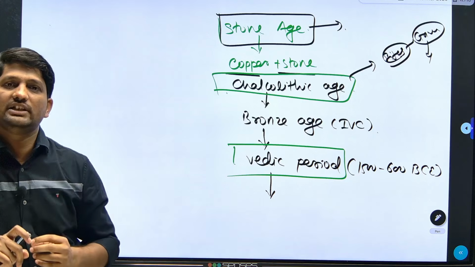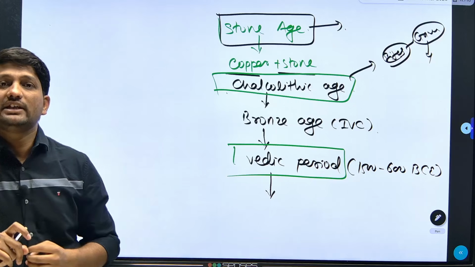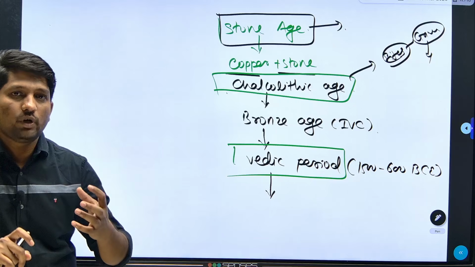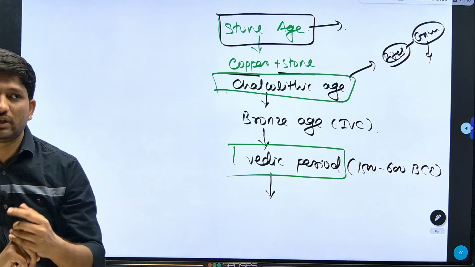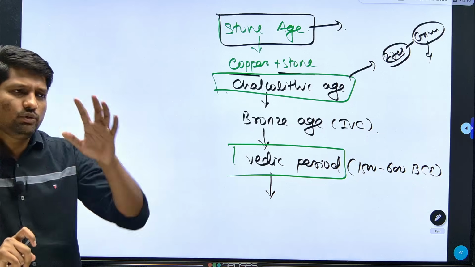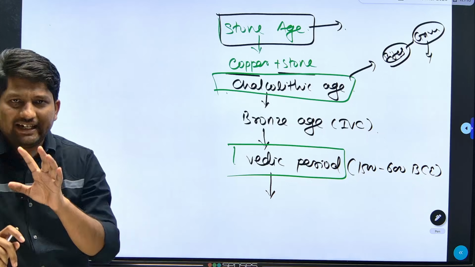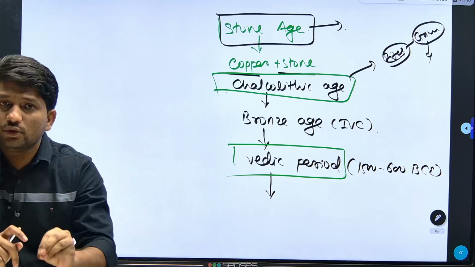Like Banawali is important for you, then Dholavira is important for you. Why is Dholavira important? What is specific about Dholavira? There was a water harvesting system present in Dholavira. So basically you need a general understanding of the Indus Valley Civilization, not in too much detail.